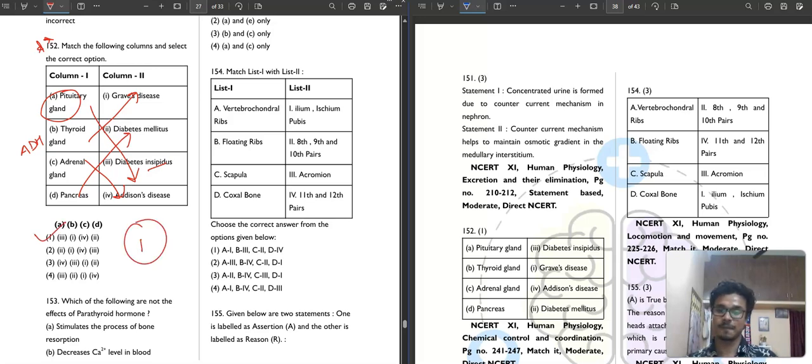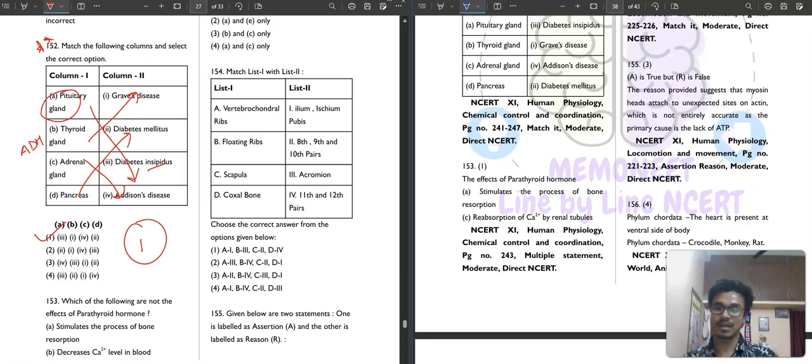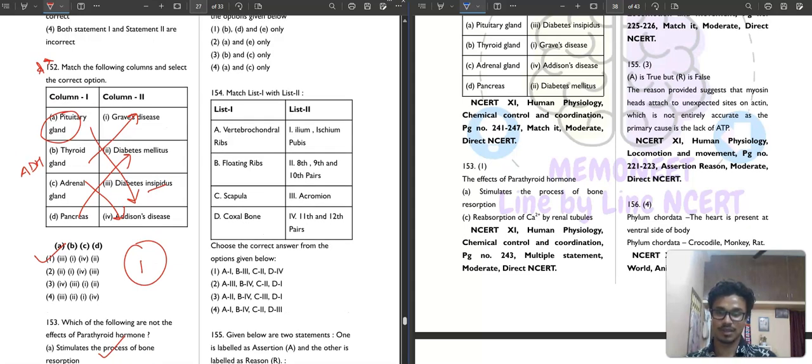Then question number 153. It is saying which of the following are not the effects of parathyroid hormone? So first of all, we need to understand which are the effects of parathyroid hormone. It stimulates the process of bone resorption, correct. Decrease the calcium level in blood? No, it increases the calcium level in blood. So not correct.